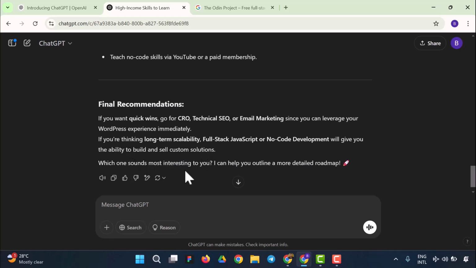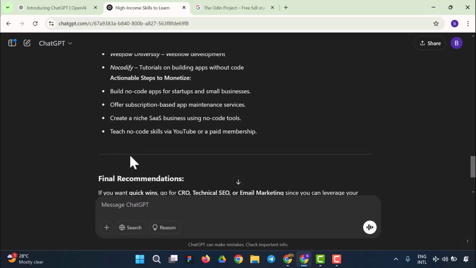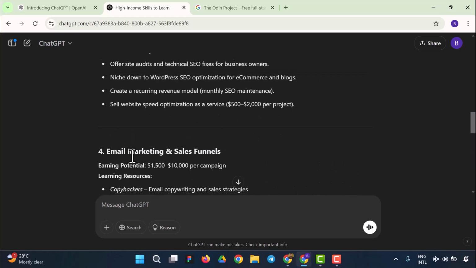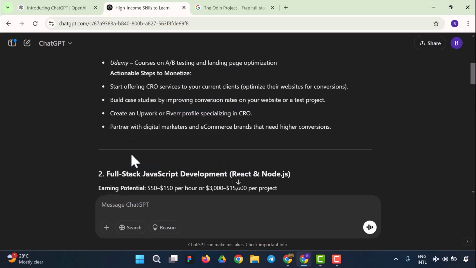Which one sounds most interesting to you? I can help you outline a more detailed roadmap. Now we're going to highlight the interesting ones right now. So let's highlight the interesting ones. I'm taking my interesting ones right now.